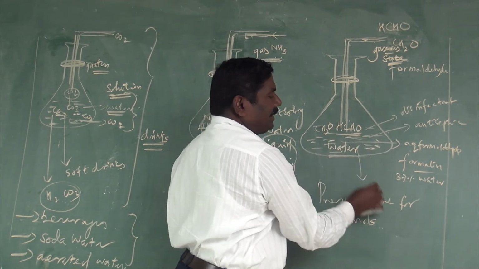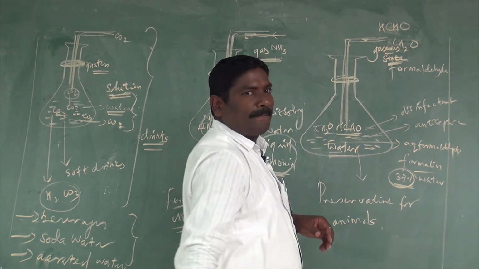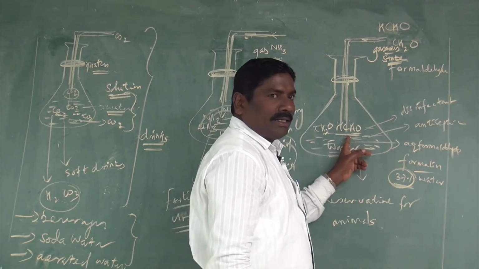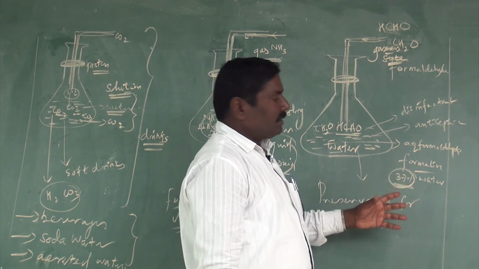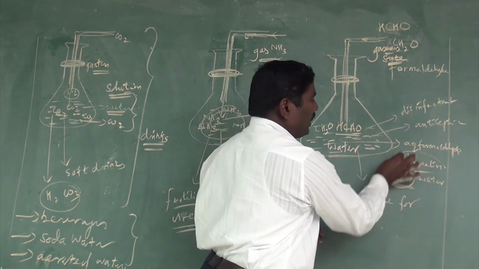A 37% aqueous solution of formaldehyde is known as formalin.